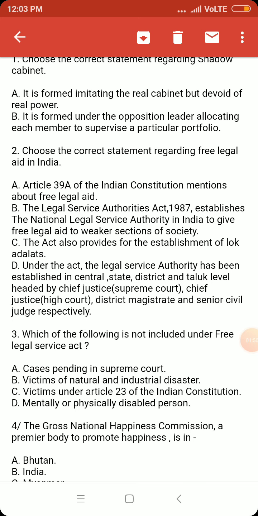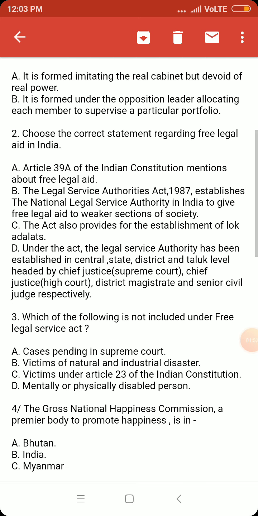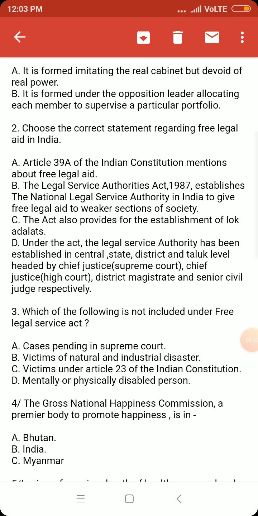Option A, it is formed imitating the real cabinet but devoid of real power. Correct. It means the shadow cabinet is formed from the opposition party on the line of the real cabinet, but it does not have any real power unlike the cabinet. Option B, it is formed under the opposition leader allocating each member to supervise a particular portfolio.